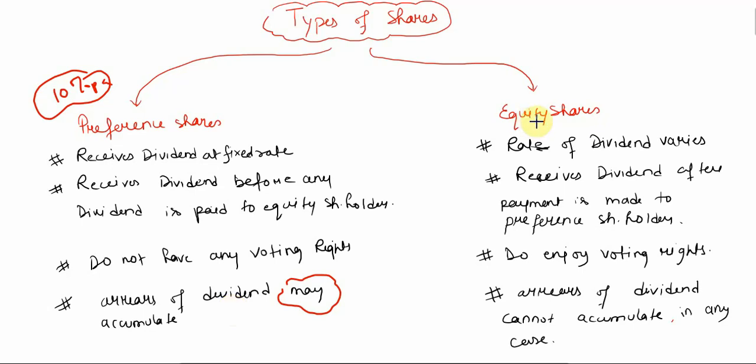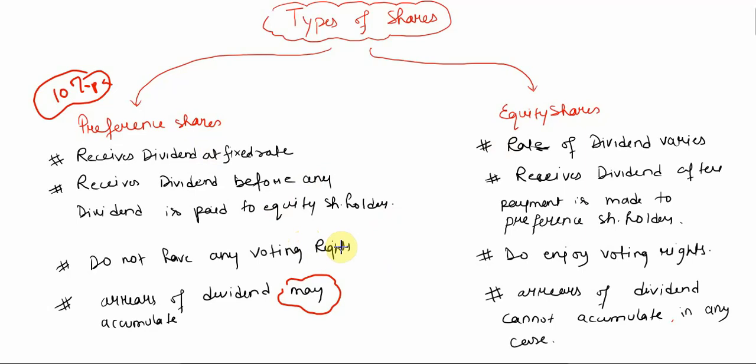But when it comes to equity shareholders, arrears of dividend cannot accumulate in any case. If the company is not making profit, or if the board of directors have decided not to give dividend for that year, then in the next year they are not going to receive the dividend which they haven't received in the previous year. So preference shares, they might receive it. Equity shares, if they are not receiving dividend, that dividend will not be accumulated for the next year.